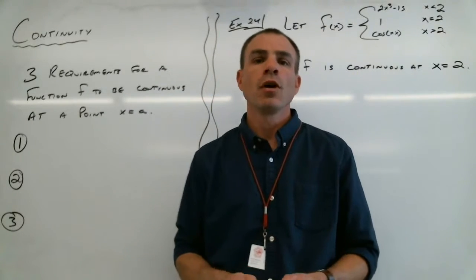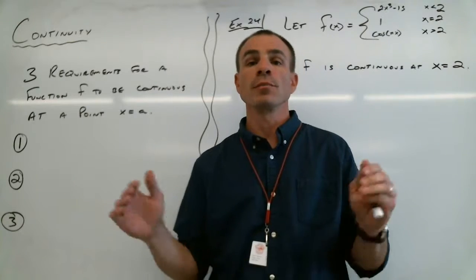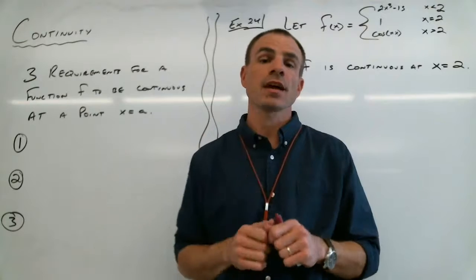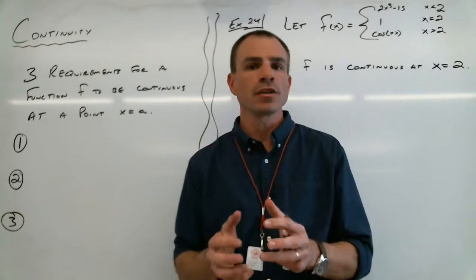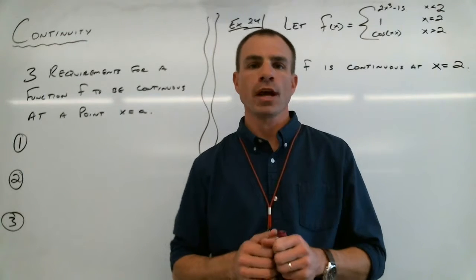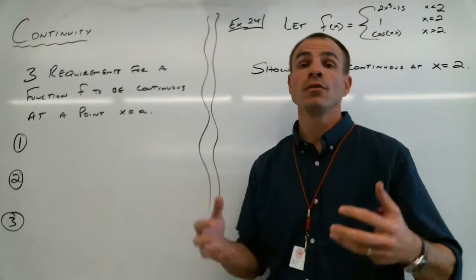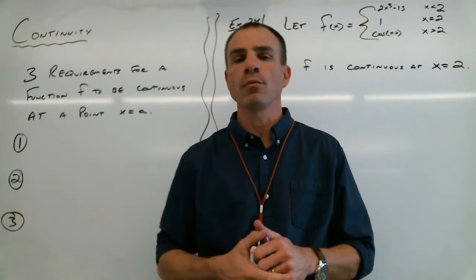So in the previous video, we discussed the idea of how the limit and the function have to be one and the same. In other words, the behavior of the function as x approaches the point must be the exact same value as the function's value at the point, because the limit doesn't care about what's happening at the value of x. It only cares about what's happening near the value of x. Whereas the value of the function, well, that is the value at x. That's what its sole purpose is.